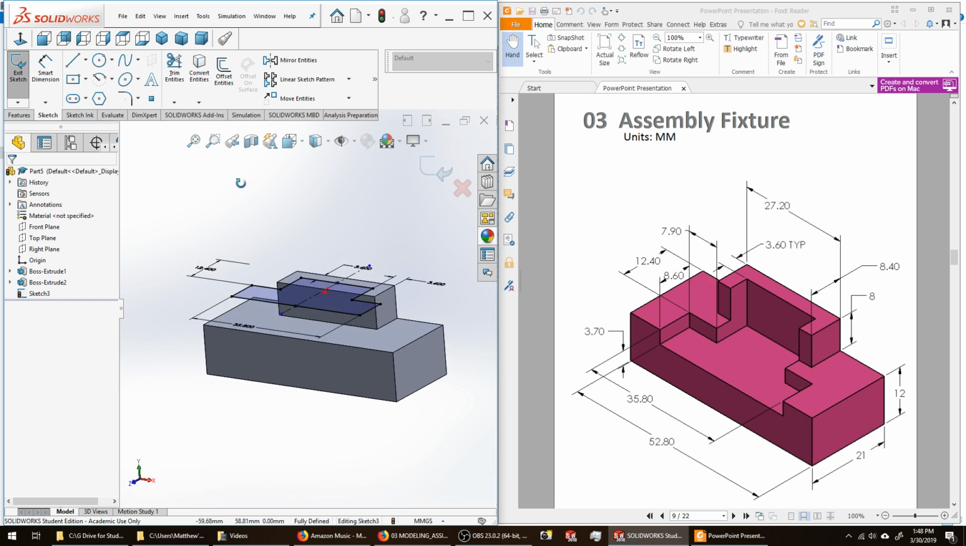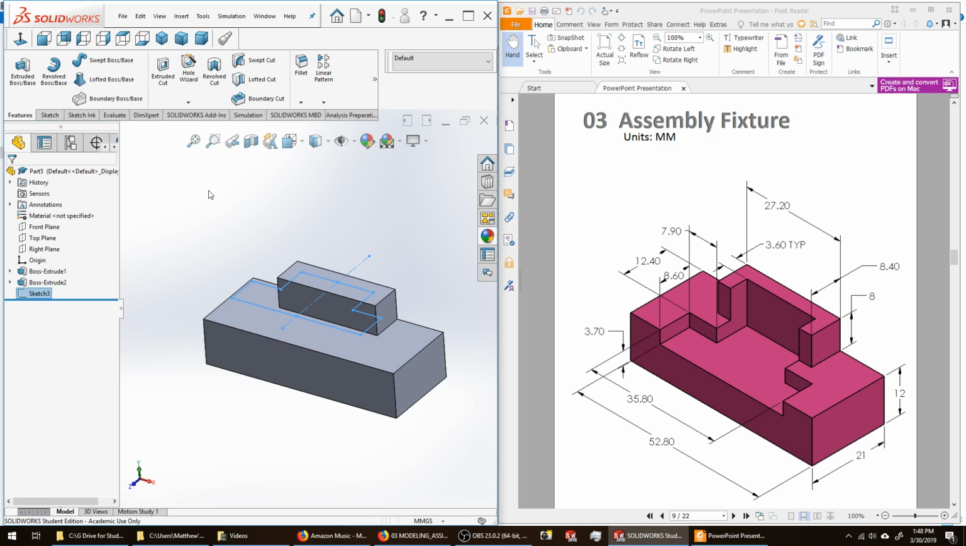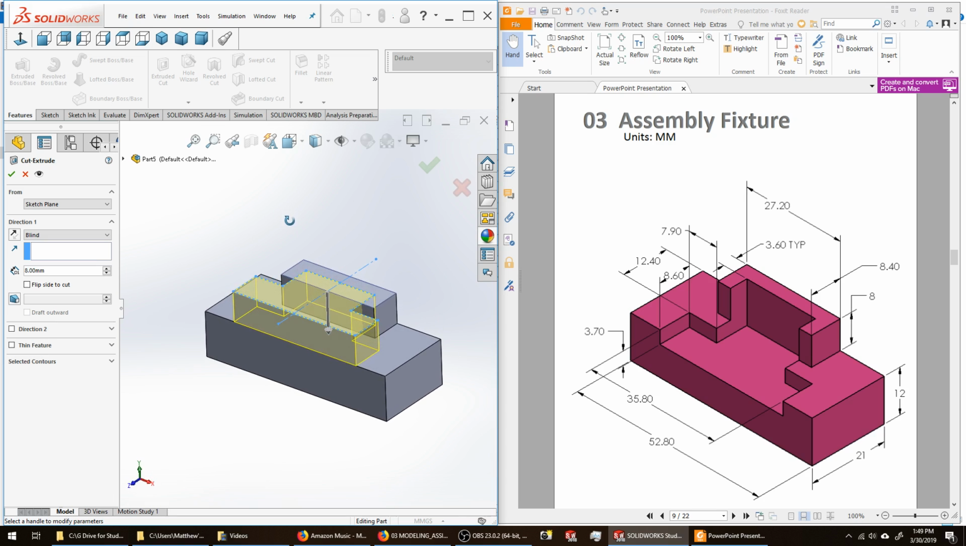So now what I'm going to do is use that sketch, exit the sketch, go to my Features tab. I want to cut away now. So I'm going to use an extruded cut. Pick on that. My sketch begins to extrude downward. The distance from the top to this face is 8 millimeters. The distance from the same face down to this face is 3.7.